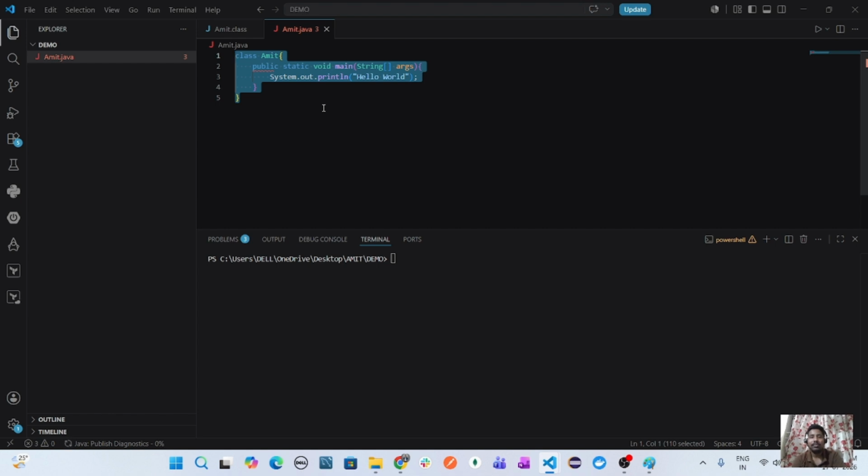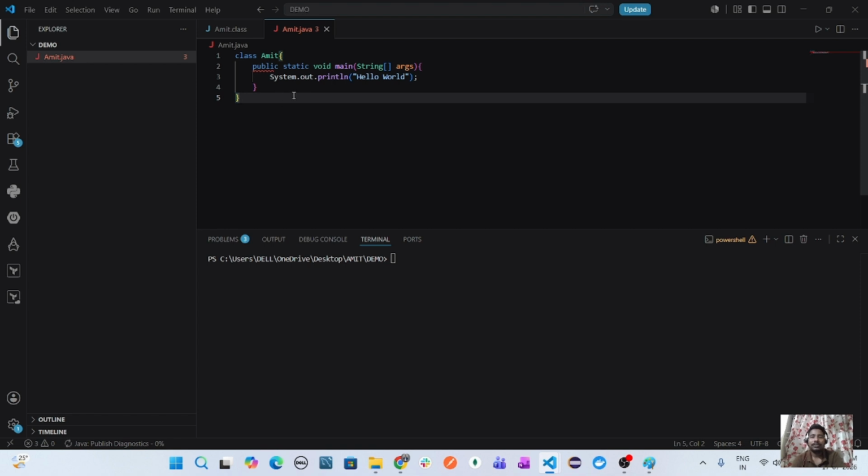The machine will understand it. The machine can't understand class, Amit, whatever. So to convert from this high level language to byte code, we require an OS based JDK. So you can say JDK is platform dependent. For Windows, there is a JDK. For Mac, there is another JDK. For Linux, there is a Linux supported JDK.